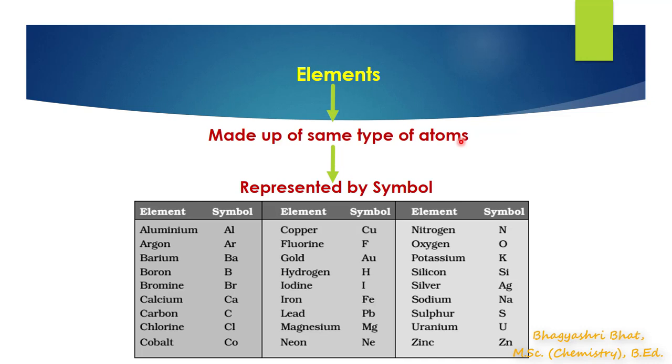So scientists gave a shortcut method to represent the names of elements, and one such shortcut method is representing the name of elements with a symbol. So here I have listed the names of the elements and their symbols. You can see aluminium, its symbol is Al, argon, its symbol is Ar, barium, its symbol is Ba. Like this, all 118 elements have their own symbol. So this is about elements.